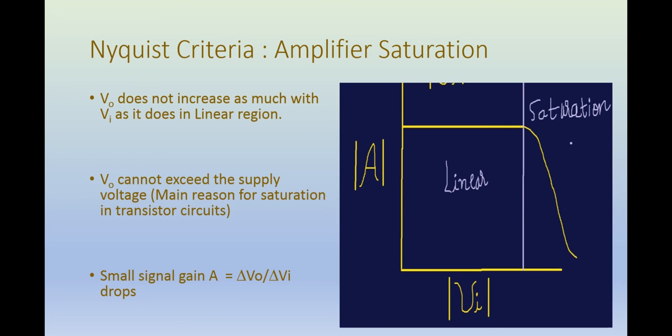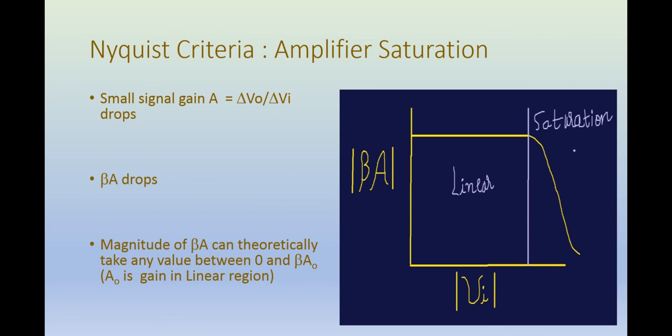So what does it have to do with the Nyquist curve? The answer comes from here. As the magnitude of A drops, the magnitude of beta A will drop as well. Because if you remember, the magnitude of the product of two complex numbers is equal to the product of their magnitudes.